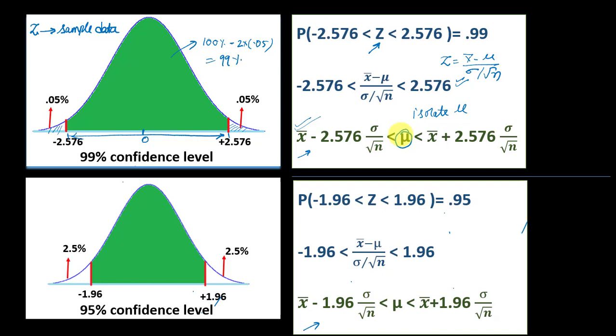Now one more thing I would like to touch upon. You can see from the graph that the range of the 99% confidence interval is greater than the range of the 95% confidence interval. You can also figure this out from the confidence interval of the population mean in both cases: the 99% confidence interval has a higher range than the 95% confidence interval.